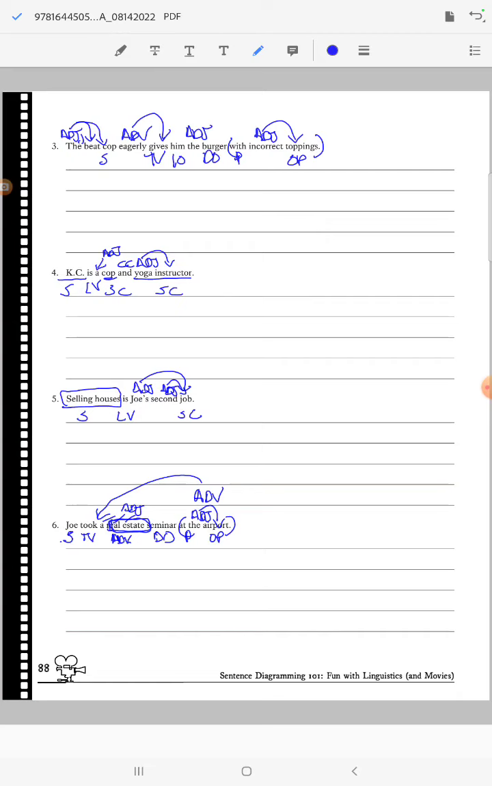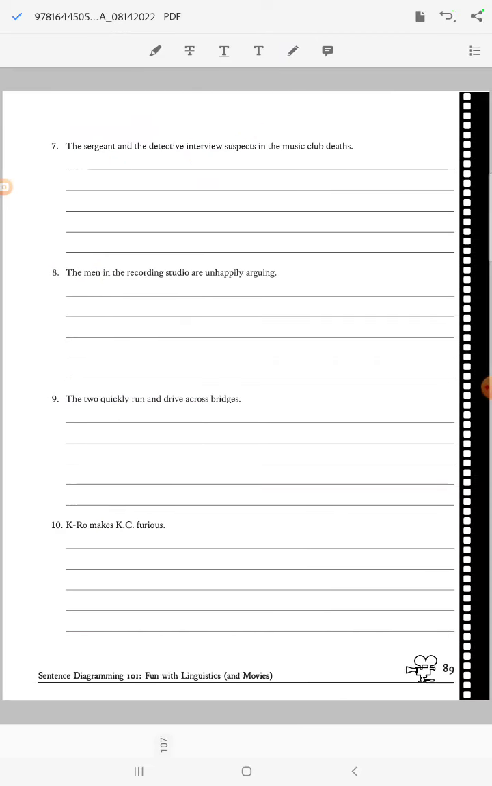All right, moving on to number 7. So we have a sergeant and a detective. So those are my subject. I got a compound subject. The is going to be an adjective. The is going to be an adjective. And is a compound coordinating conjunction. Wow, no, we're not in compounds yet. What are they doing? Oh, they're interviewing. So that's my transitive verb.